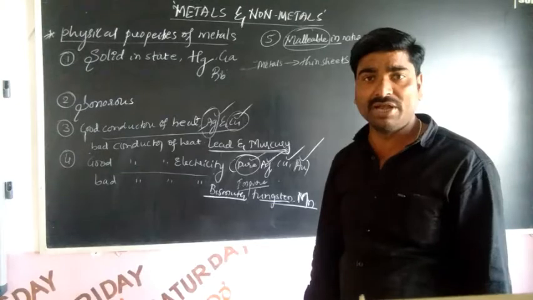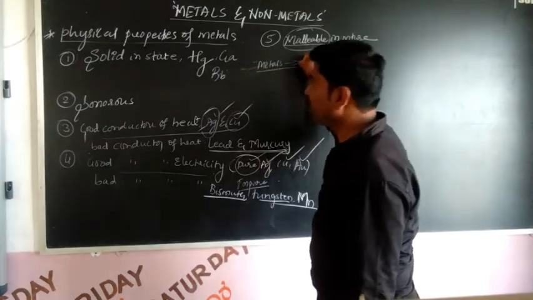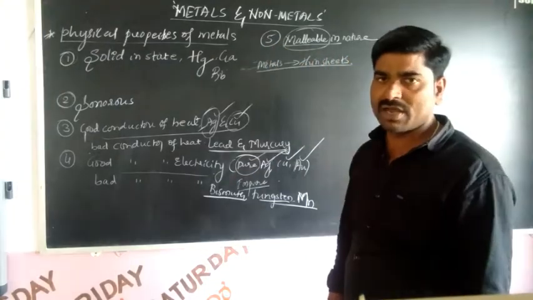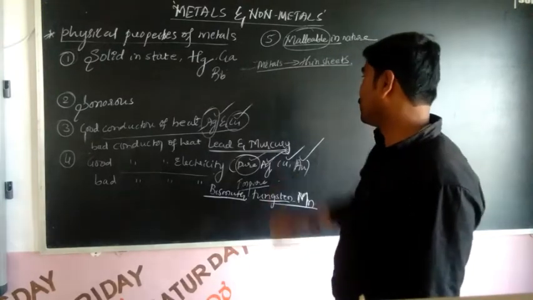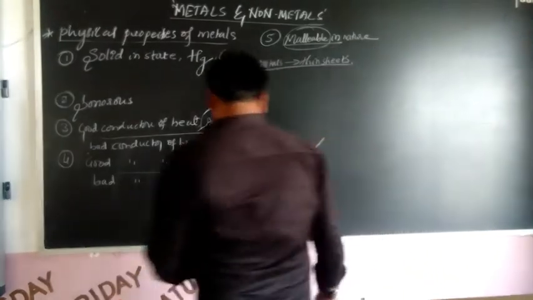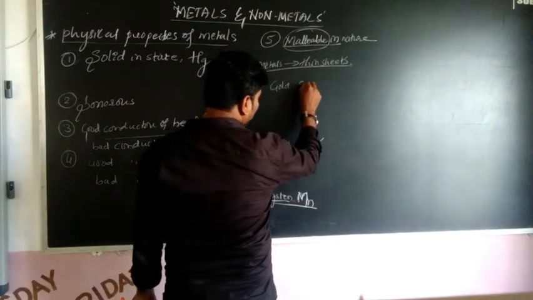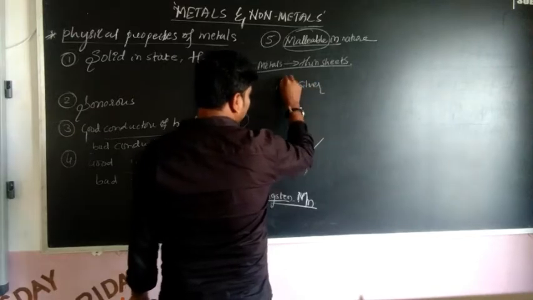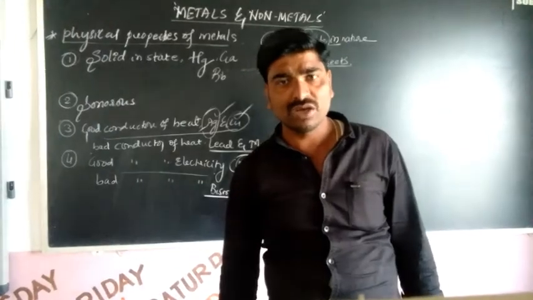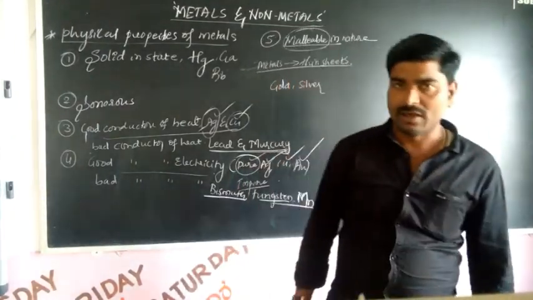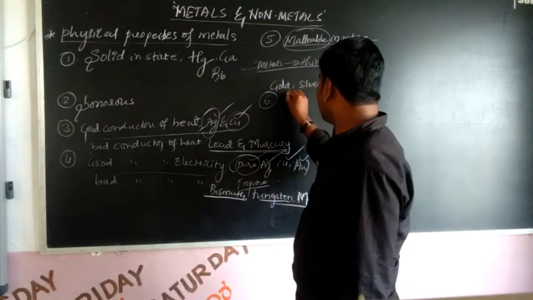So which one is the most malleable metal? Gold and silver, Au and Ag, are the most malleable metals, right? And the sixth one is ductile.